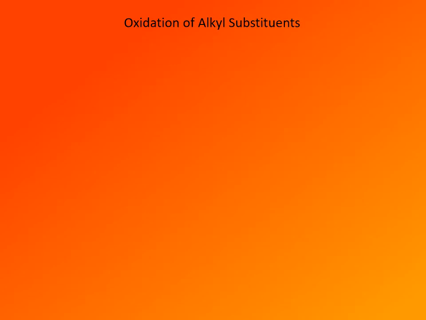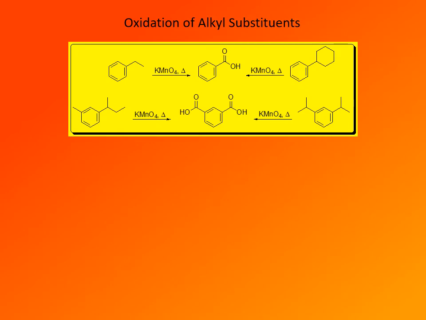Alkyl substituents on a benzene ring are readily oxidized. A typical oxidizing agent is permanganate, and the carbon atom directly attached to the benzene ring is typically oxidized all the way to a carboxylic acid. So regardless of what the alkyl group attached to the benzene ring is, it always ends up as a carboxylic acid. In the past, this was used to determine how many substituents are on the benzene ring and what their relative relationship is.